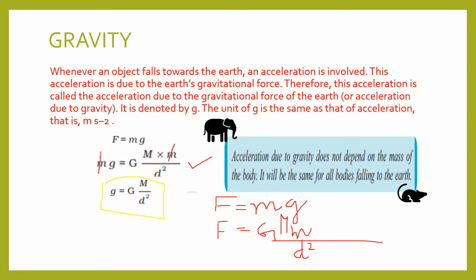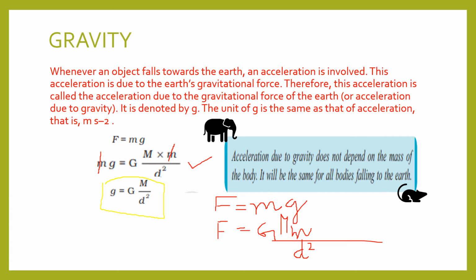Now, before we talk about the body placed at the surface, let's discuss this. Acceleration due to gravity, g, does not depend on the mass of the body. It will be the same for all bodies falling to the earth, because you can look at the equation for g, GM by d square. Can you find small m anywhere? No, you cannot. Small m has already been cancelled here, so it does not play a role in finding the value of g. So acceleration due to gravity does not depend upon the mass of the body.